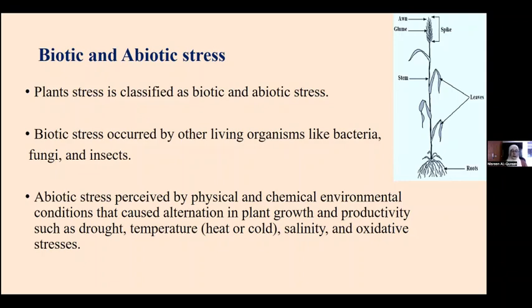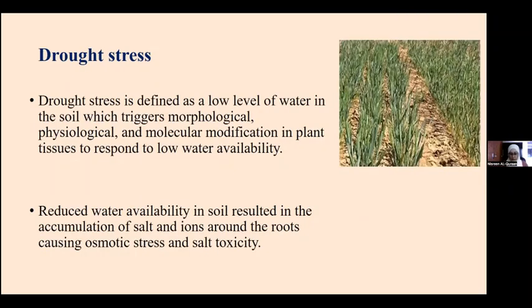Drought stress, which is the core focus of this study, is usually defined as a low level of water availability in soil, which triggers morphological, physiological, and molecular modifications in plant tissue to respond to low water availability.